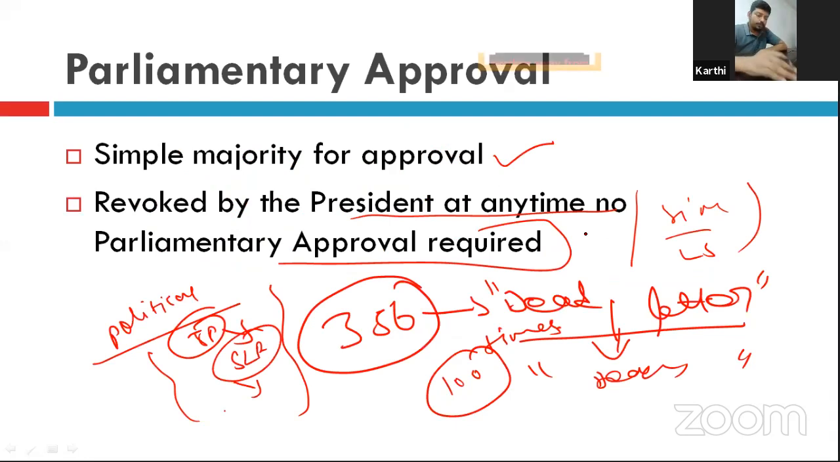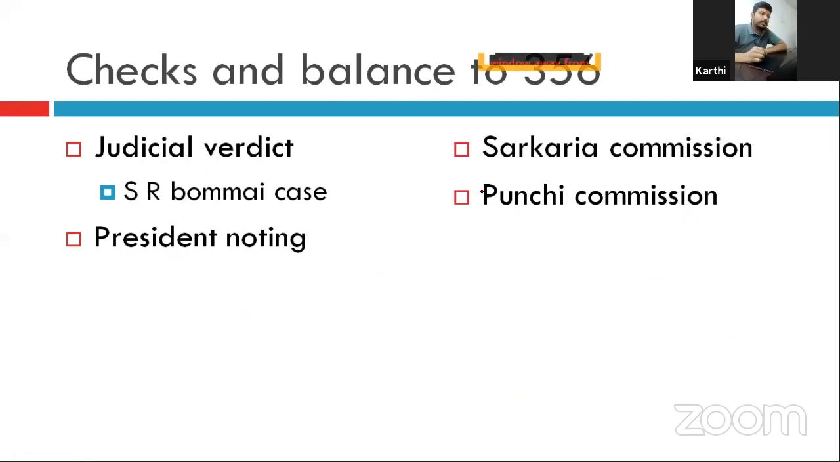Now, so this dead letter became a deadly weapon. So checks and balances have been ensured for Article 356. There are different kinds of checks and balances: judicial verdicts, presidential notings, commissions' recommendations, Sarkaria Commission, Punchhi Commission reports. Right? The famous case is the S. R. Bommai case.